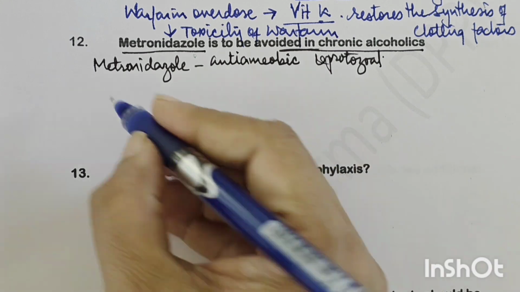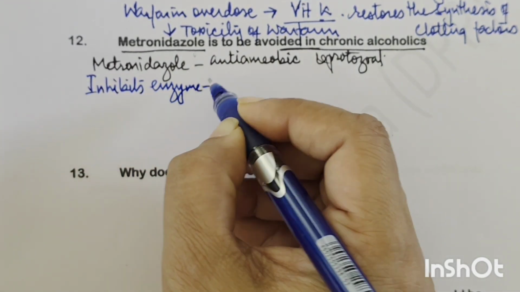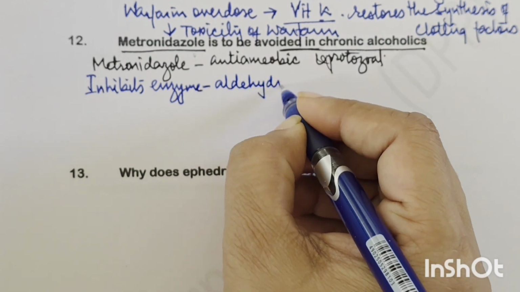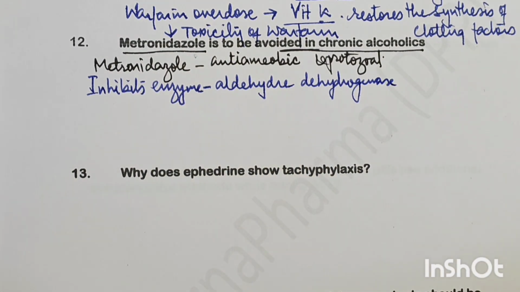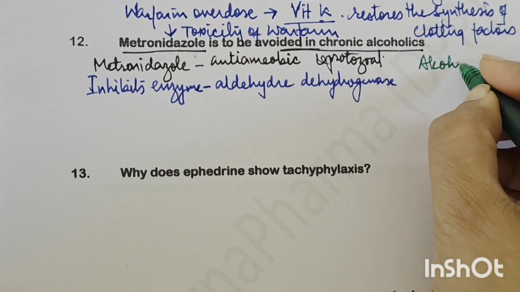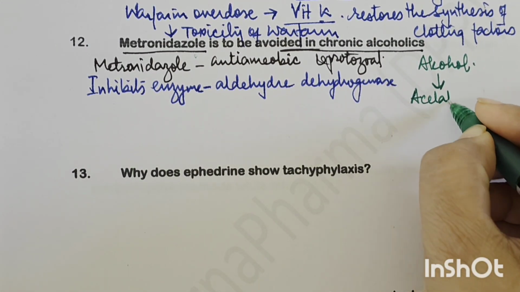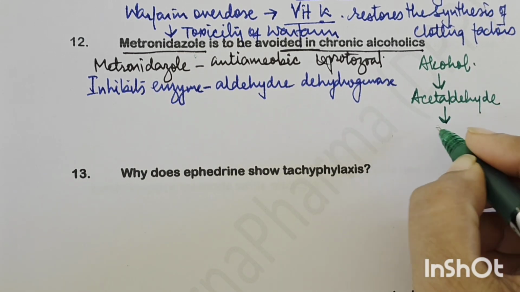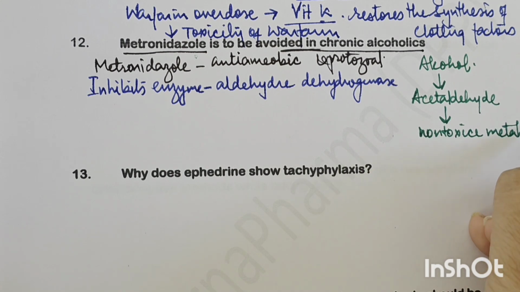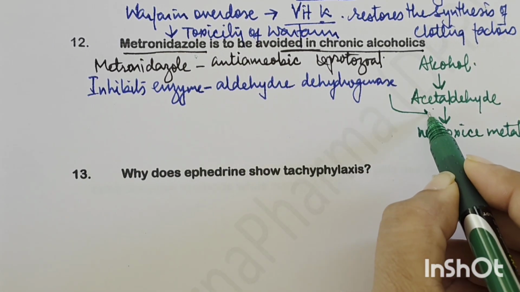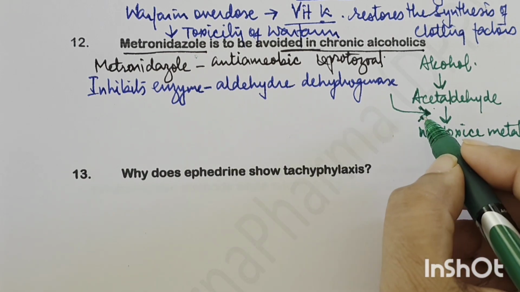Now metronidazole inhibits the enzyme aldehyde dehydrogenase. Okay, and in the metabolism of alcohol, alcohol is converted to acetaldehyde, and this is further metabolized to non-toxic metabolites. Okay, and then it is excreted out. Now this acetaldehyde is converted into non-toxic metabolites by this enzyme.